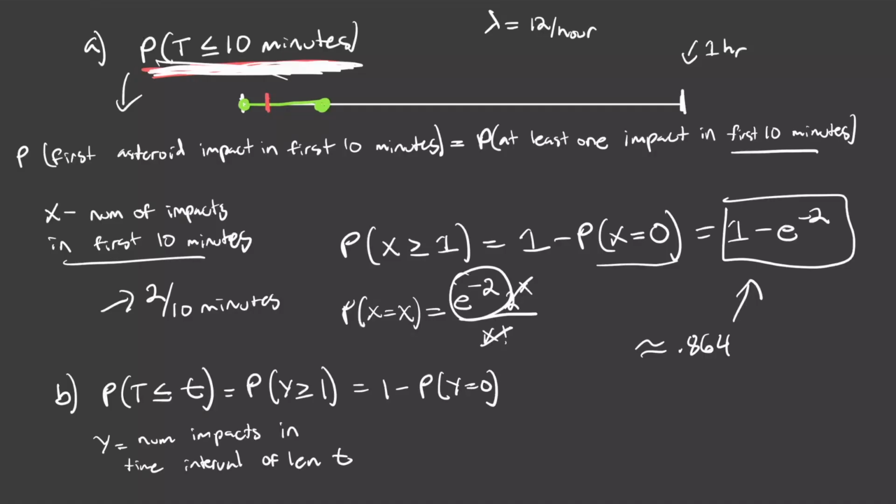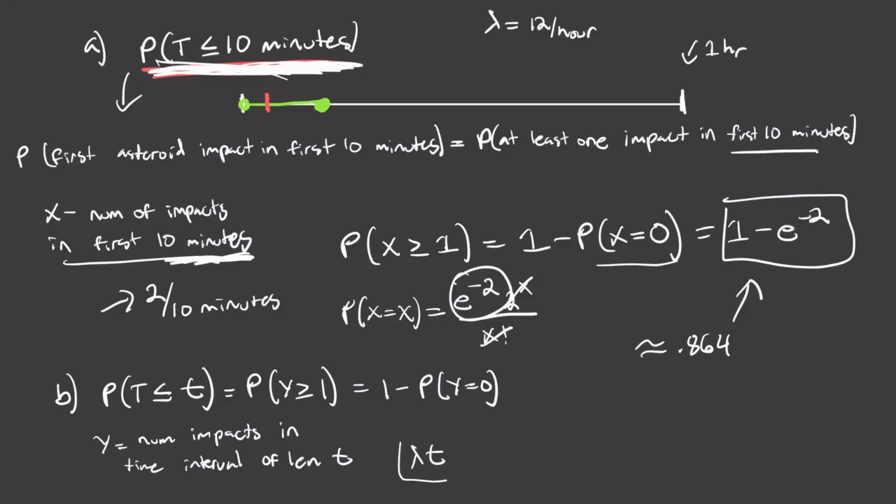Now it's Poisson, but what is our rate parameter lambda? Well, in this case, we have a time interval of length t. If we have lambda equal to 12 per hour, then for a time interval of length t, I'll call it in terms of fractions of hours, so for instance, in this case, we had basically 1/6 of an hour, t equal to 1/6. So what did we do? Well, we multiplied lambda by t. If we're looking at a time interval of length 2 hours, then we would expect 12 times 2, 24 different events within 2 hours. If the interval was length 30 minutes, that's just 1/2 of an hour, so we multiply lambda 12 by 1/2 and we get 6 events. So this is exactly what we want.